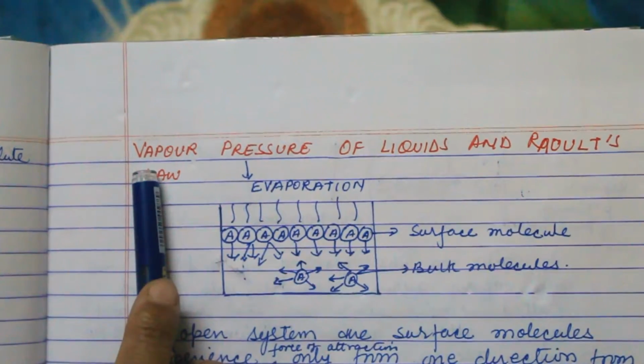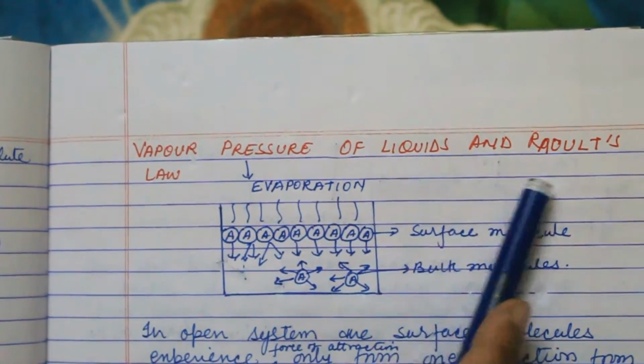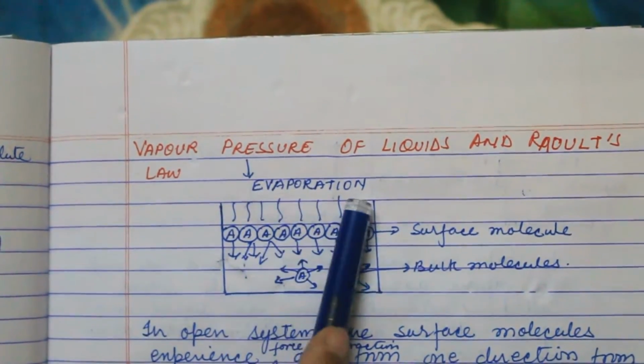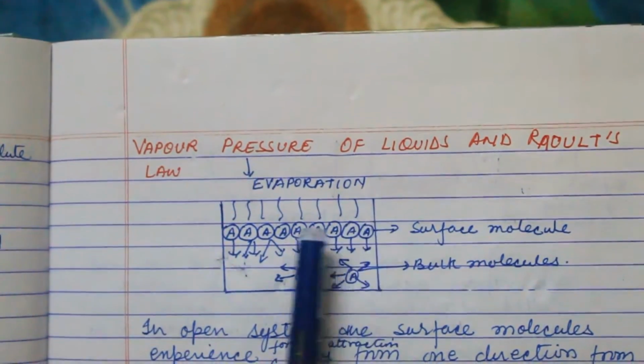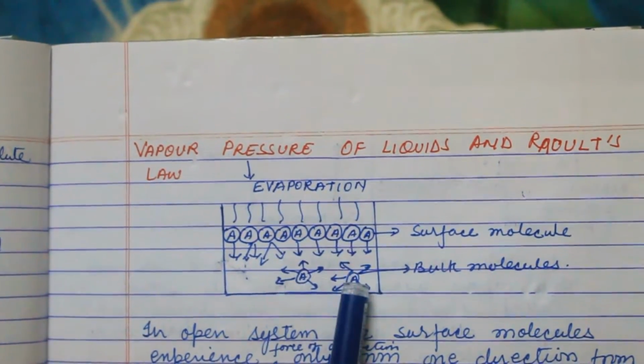Today my topic is vapor pressure of liquid and Raoult's law. So vapor pressure means evaporation. This is the container, and this is the surface molecule and this is the bulk molecule.